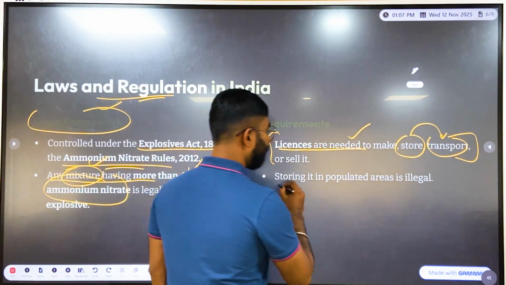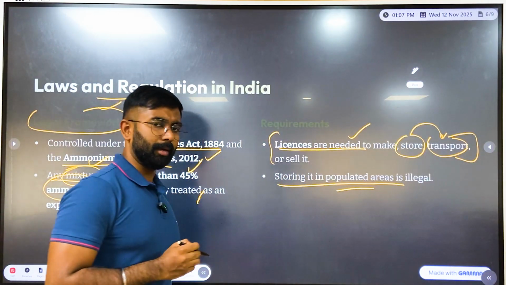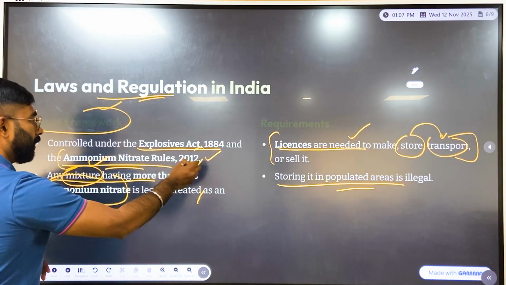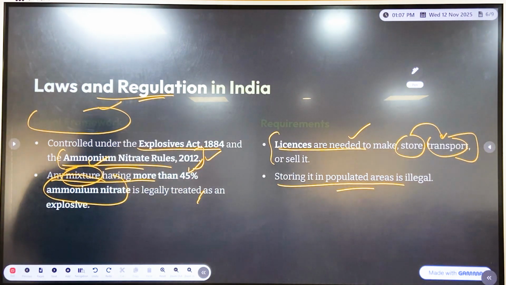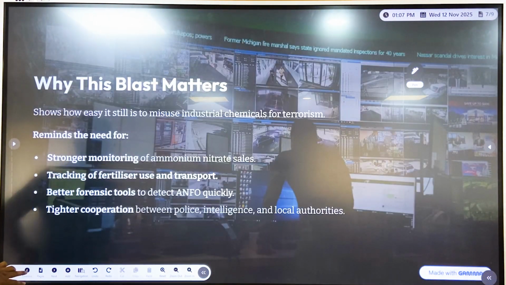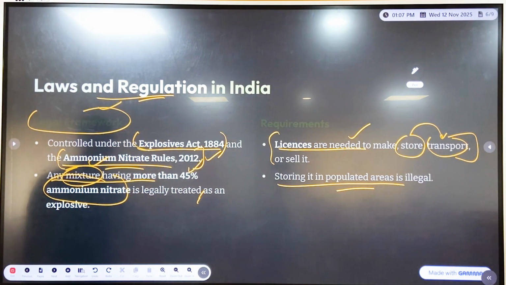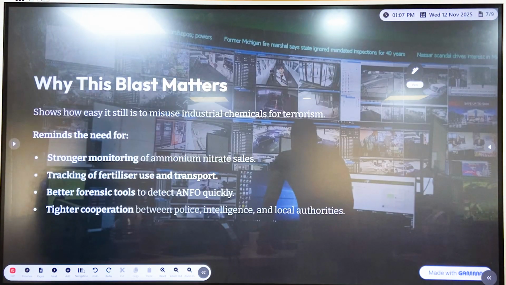And storing it in populated areas is also illegal. So these are a few important regulations mentioned under the Ammonium Nitrate Rules 2012, governed by the Explosives Act 1884, which is also important from the examination point of view.